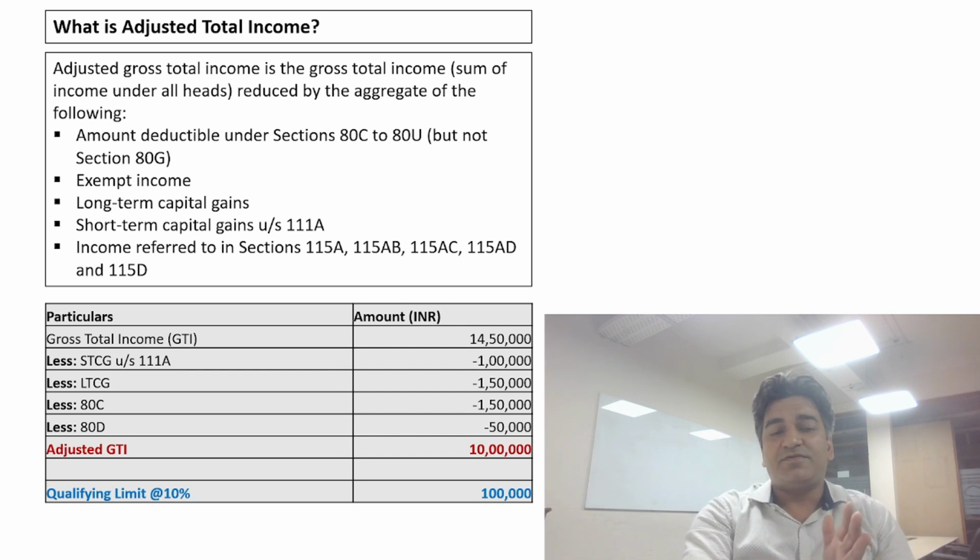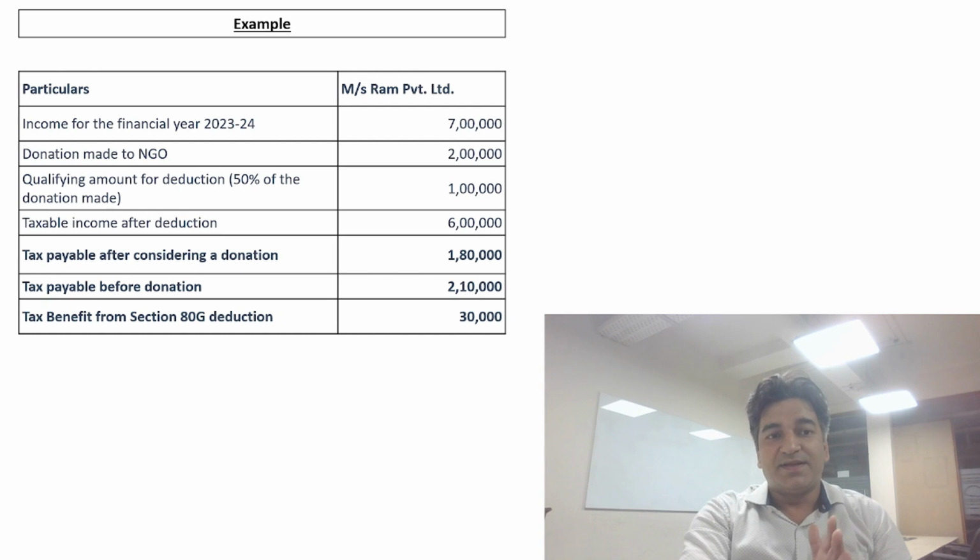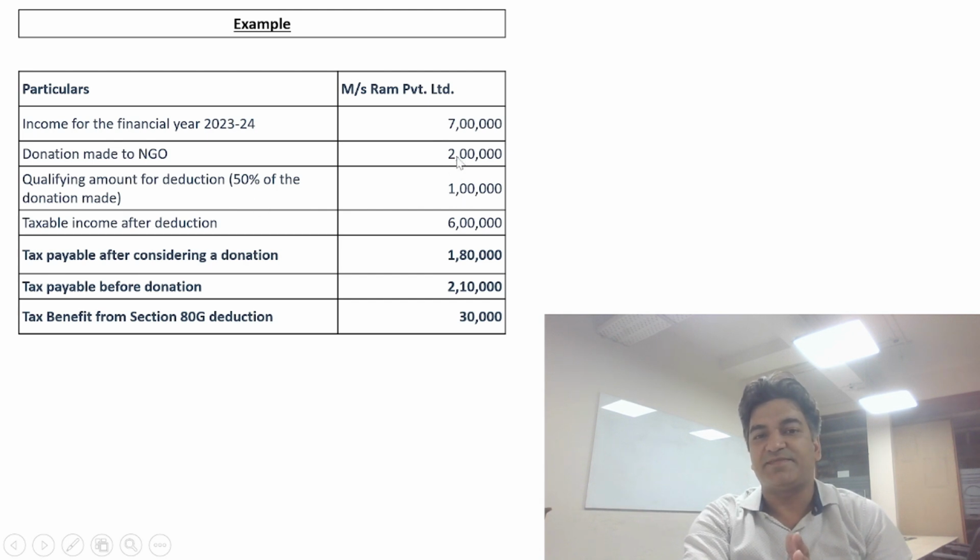So friends, let's now have a quick look at the example. Here the example is for Measures Ram Private Limited, which is a company. Income for the financial year 23-24 is 7 lakh rupees. Then the donation has been made to an NGO amounting to rupees 2 lakh. Then the qualifying amount for deduction is 50% of the donation made, which is 50% of 2 lakh, that is